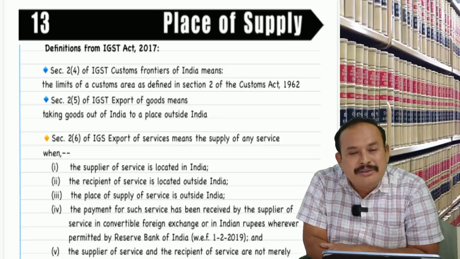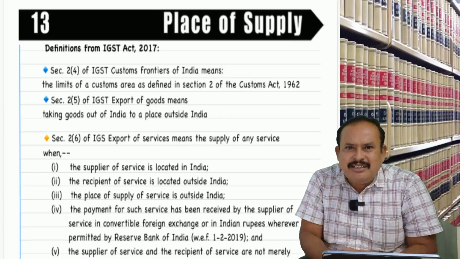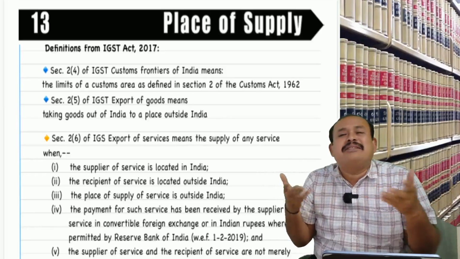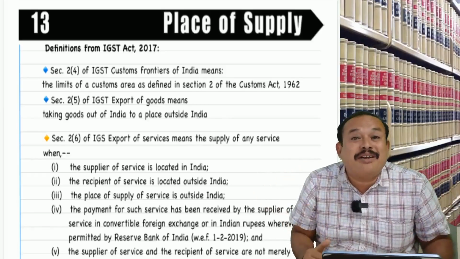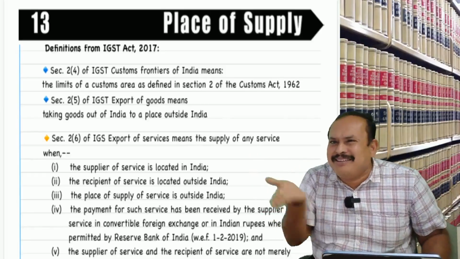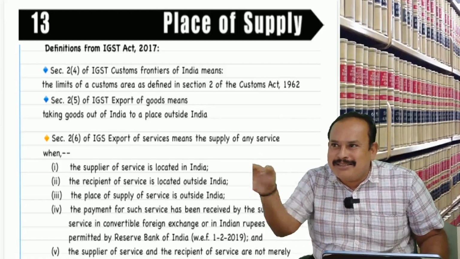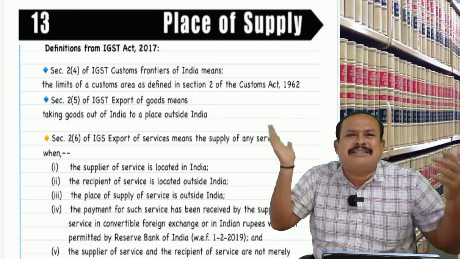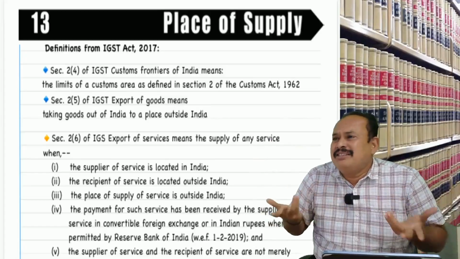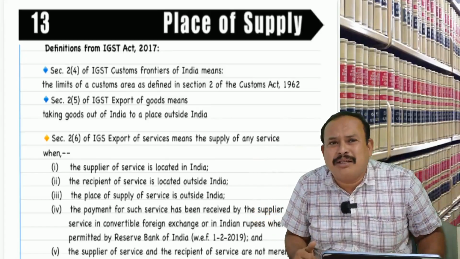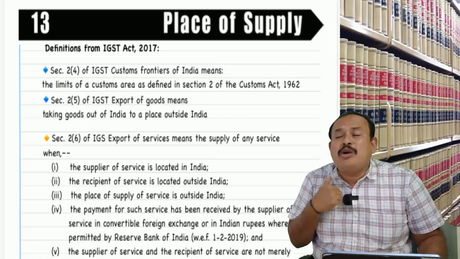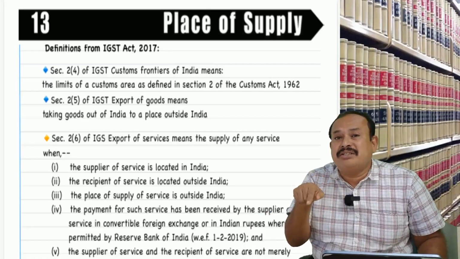Then what happened? Do I have to pay GST or not? I decided the place of supply is the location of the supplier, because the address of the recipient is not available with the supplier. Therefore, the location of the supplier is the place of supply. Now I have to charge CGST, SGST.